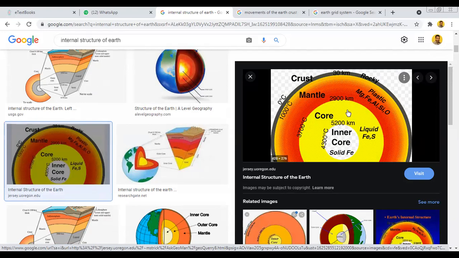So you can compare these layers with an egg. Already you know an egg. The shell of the egg is very thin. Crust is also like that.